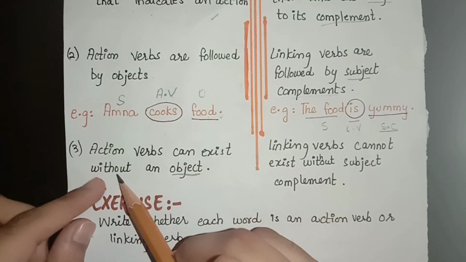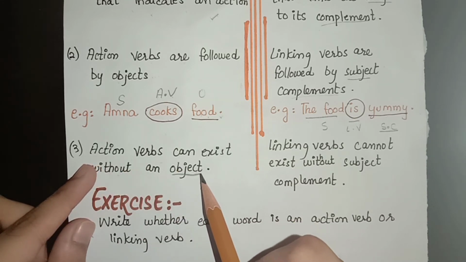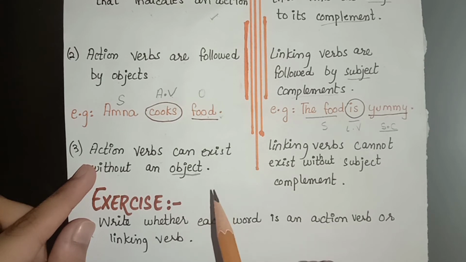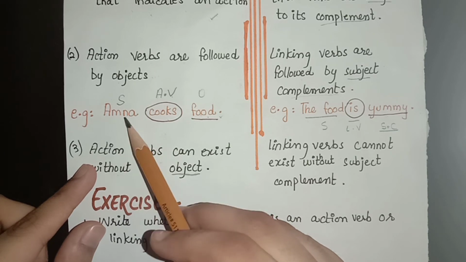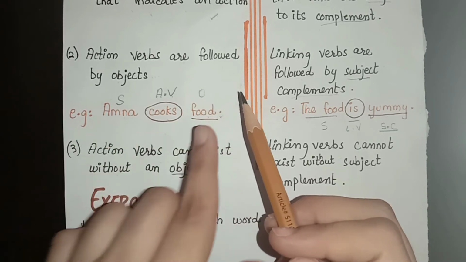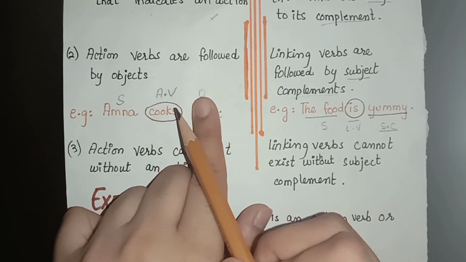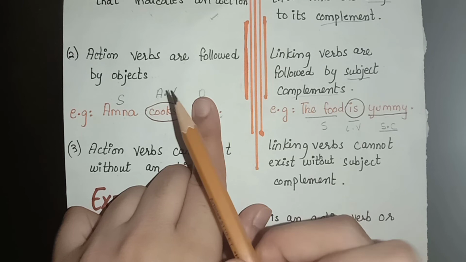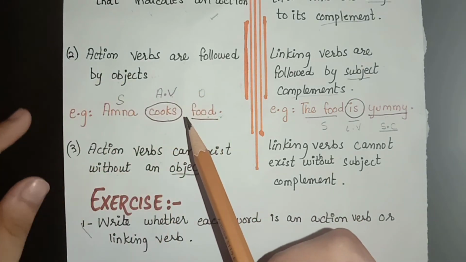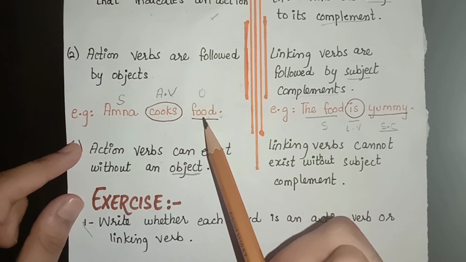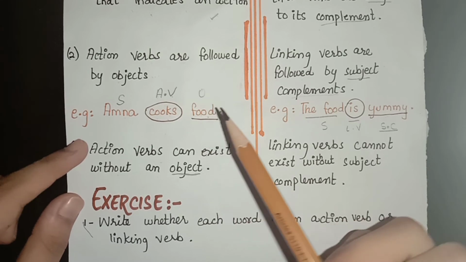Action verbs can exist without an object. It means that action verbs can exist even if they have no object. Let's have a look at an example. We are following the previous example here. An action verb can exist without an object. It means we can skip the food and the sentence meaning will remain the same. Amna cooks. So it is a complete sentence. It makes sense. Amna is cooking or Amna cooks. So this is an action verb which does not have any boundary that it has to be followed by an object.